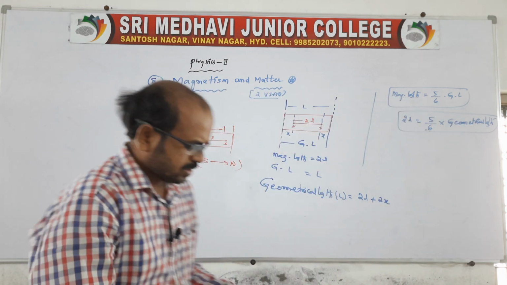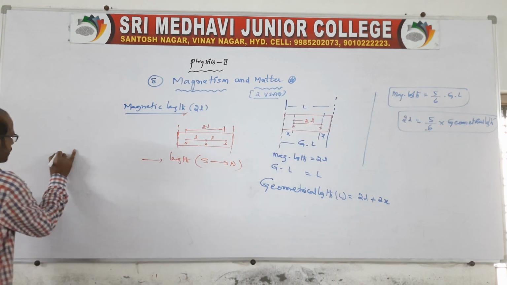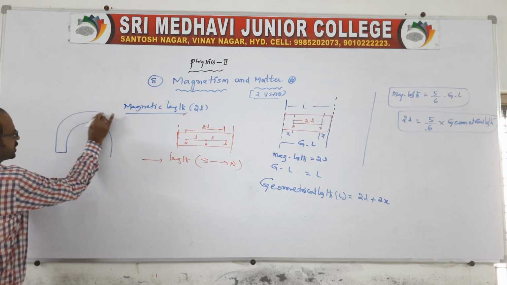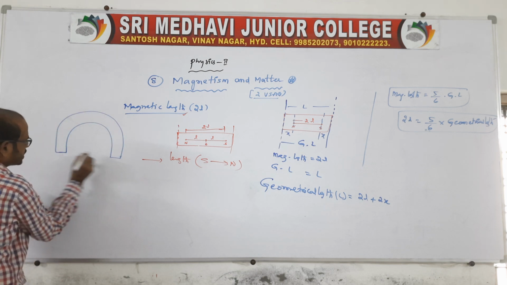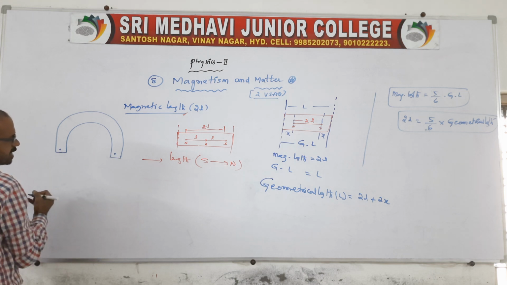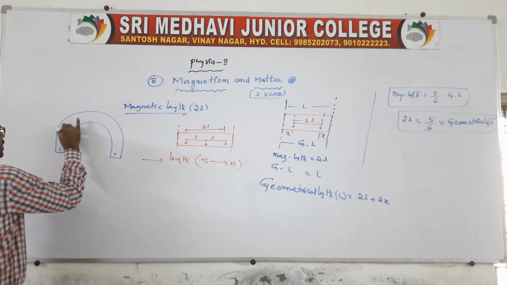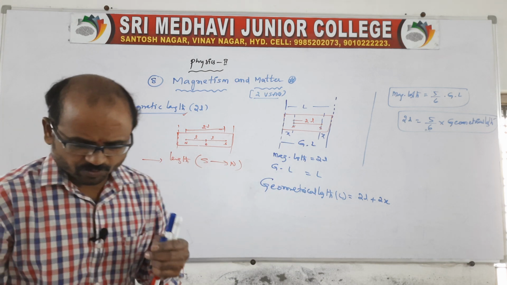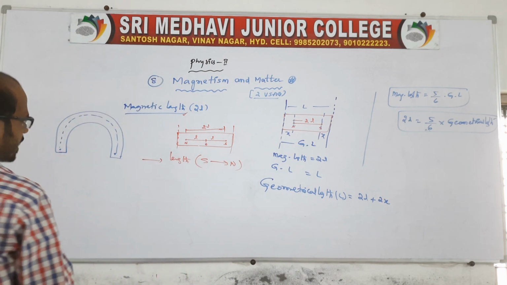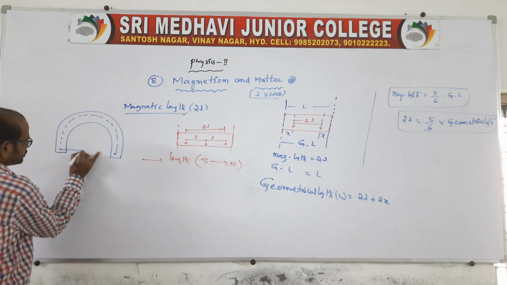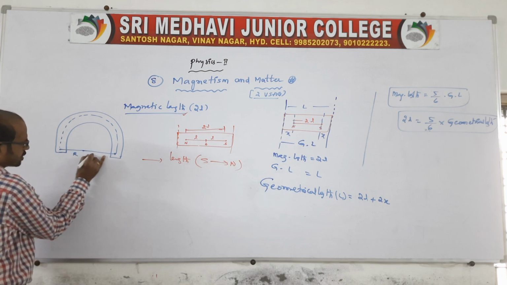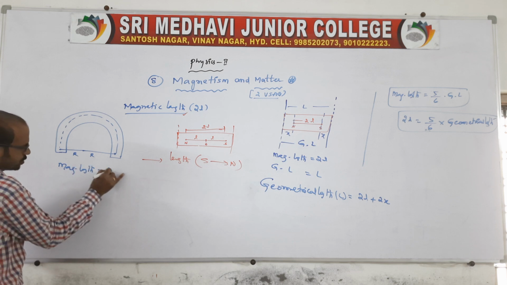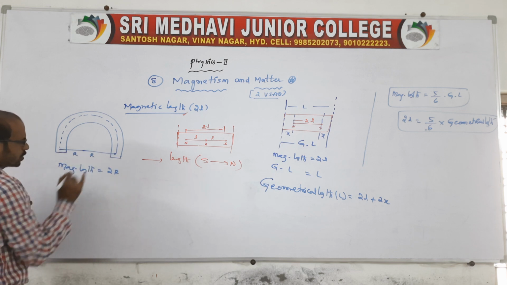On the basis of this, I'll give you one example related to this independence. You take one magnet which is bent in the form of a semicircle. So the poles are located like this. What will be the length of the magnet? The distance between the poles is r and r, so the magnetic length is 2r, because we can take pole to pole only.